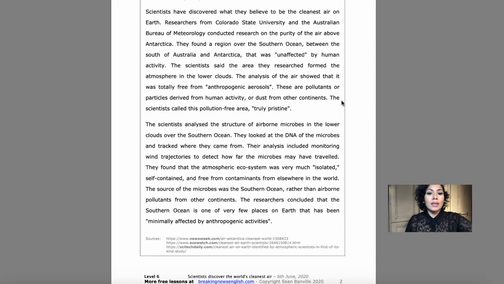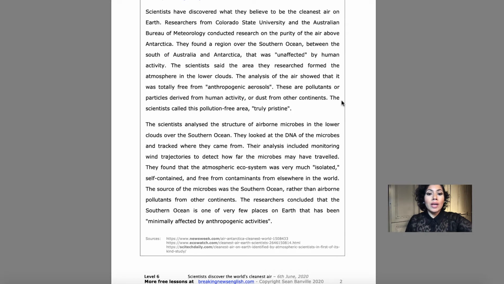The scientists analyzed the structure of airborne microbes in the lower clouds over the Southern Ocean. They looked at the DNA of the microbes and tracked where they came from. Their analysis included monitoring wind trajectories to detect how far the microbes may have traveled.